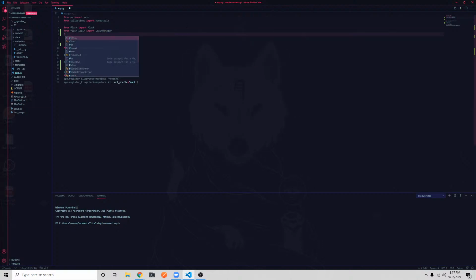We're also going to need bcrypt, and I think it's Flask bcrypt. Yeah, import bcrypt. So we're going to configure the login manager. We don't need a comment. Don't want to over comment. So we're going to say login manager equals, and we're going to say login manager and pass in our app. What this does is it basically allows us to use this login manager to handle user accounts and stuff like that. And of course, we will also need to be making a.